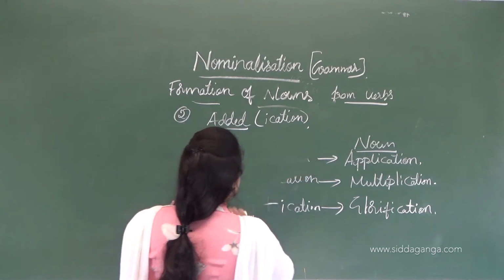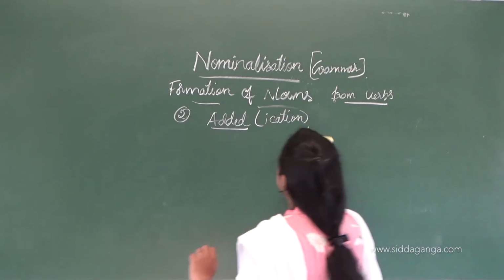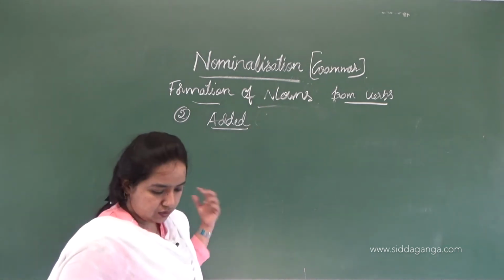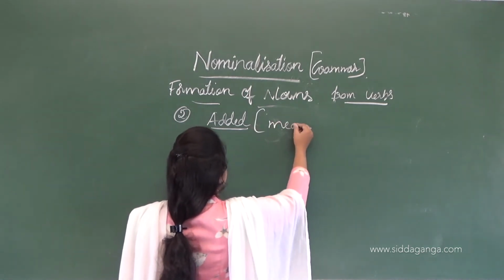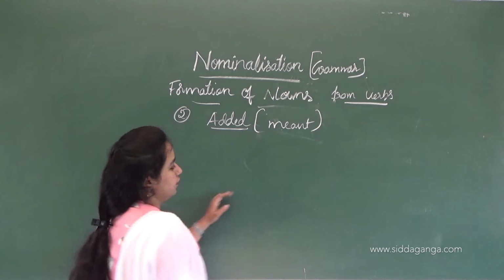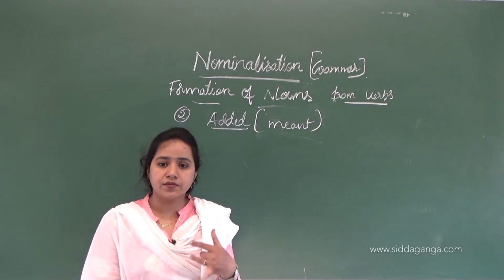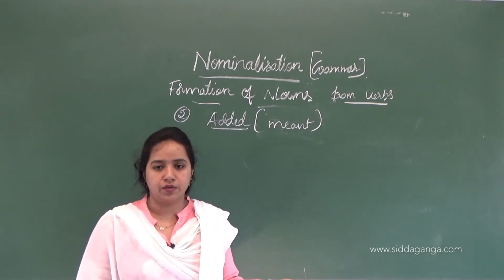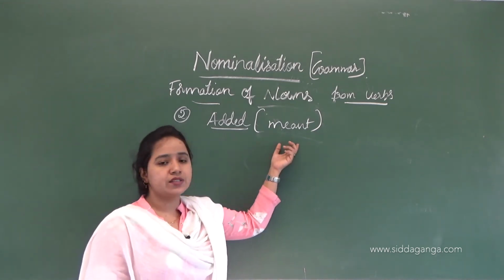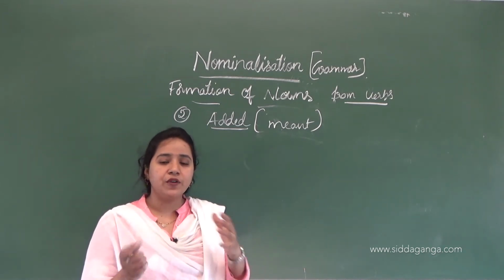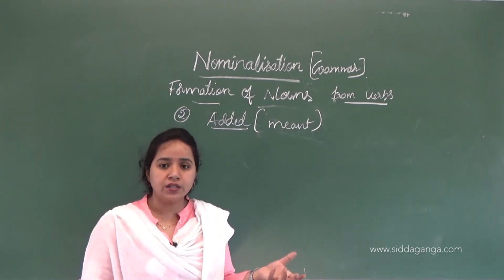Let's see the next suffix. If we add it to a word, what will we get? The next is -ment. Whenever you see these kinds of words, you should identify this is a verb. When we add this one, it changes into a noun. If you see any verb or adjective with a suffix, that means if we add these letters to this, it changes into another word, a noun.